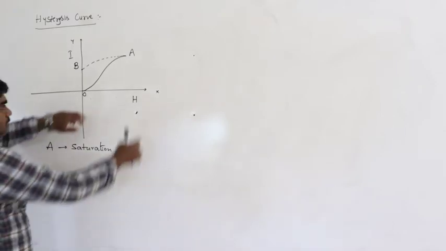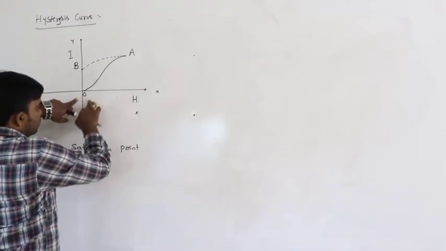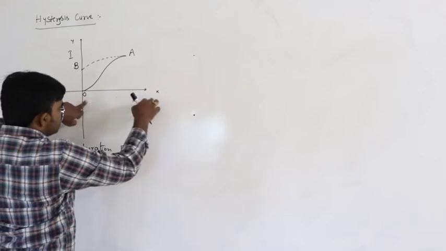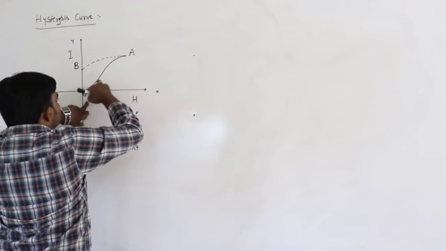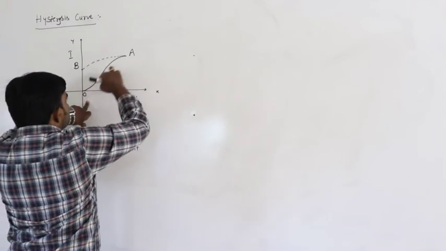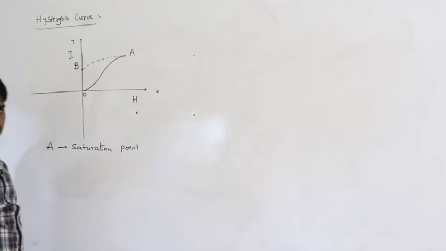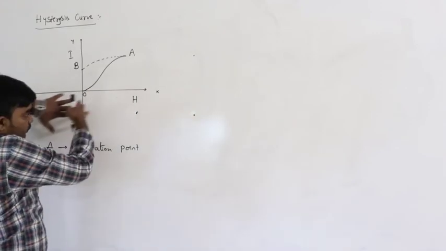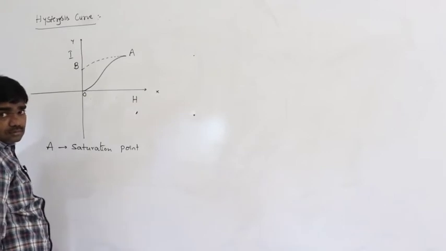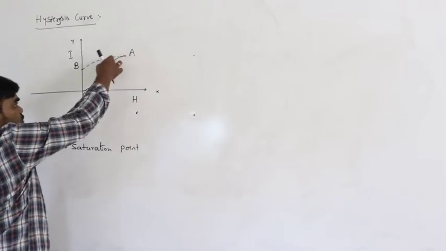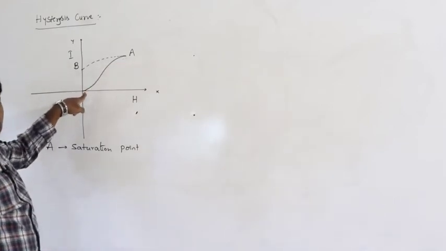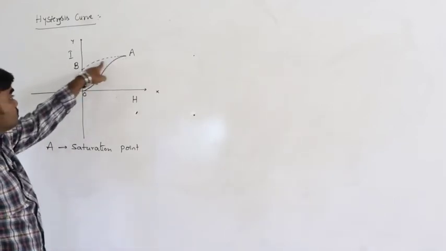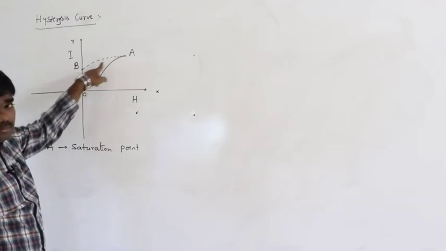Got the point? Here, in the initial case, if the H value increases, I value also increases, and the shape of the graph is OA. If you decrease the value of H, the graph does not show the path AO, but it follows the path AB.